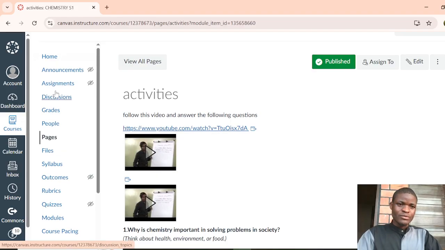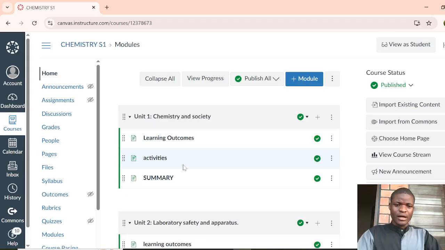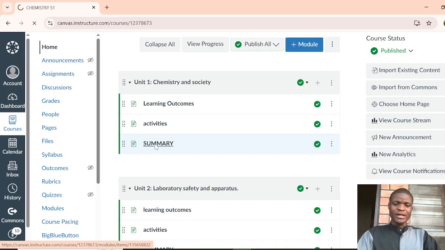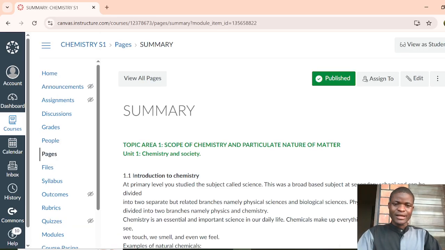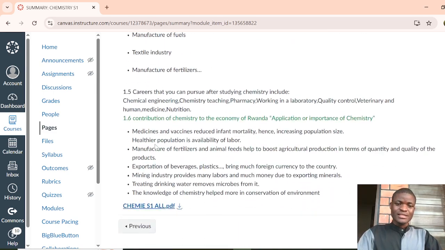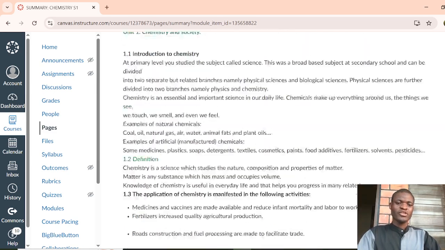There is another part which clarifies the summary. I have already created different summaries. Some have been typed and another one has been started. I have already started documents which give them more clarification and more information about this unit.